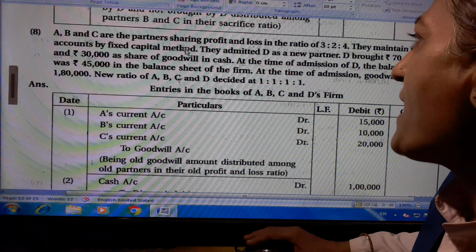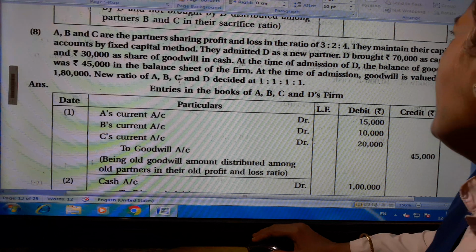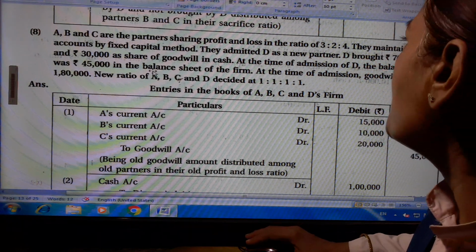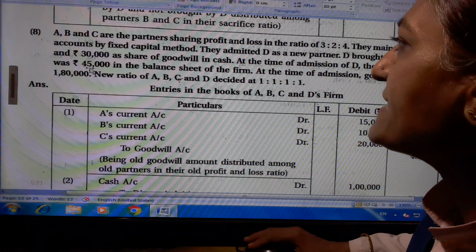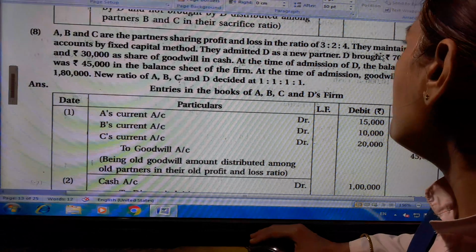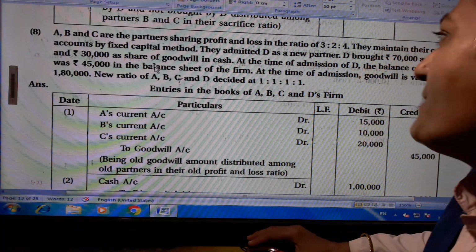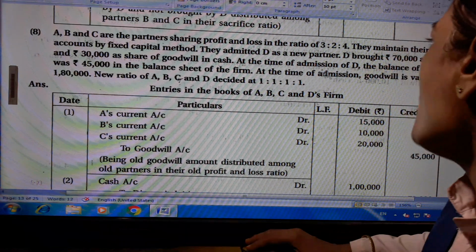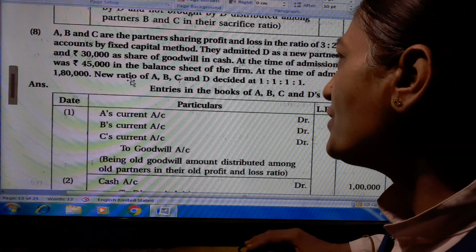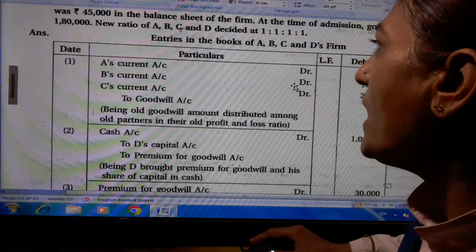A, B and C are the partners sharing profit and loss in the ratio 3:2:4. They maintain their capital accounts by fixed capital method. They admitted D as a new partner. D brought 70,000 as capital and 30,000 as a share of goodwill in cash. At the time of admission of D, the balance of goodwill was rupees 45,000 in the balance sheet of the firm. At the time of admission, goodwill is valued at rupees 1,80,000. New ratio of A, B, C and D decided 1:1:1:1.